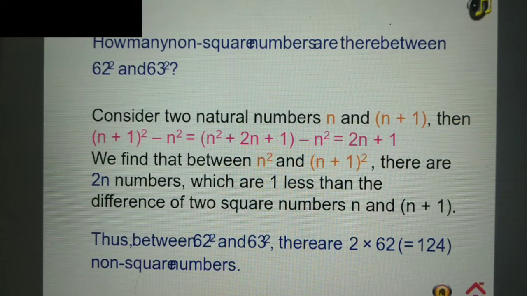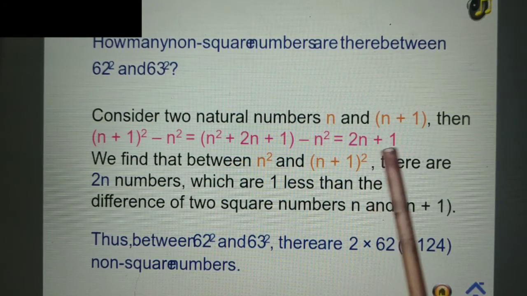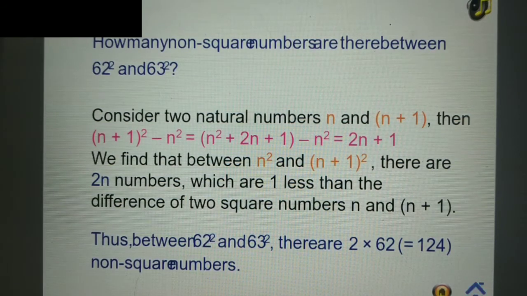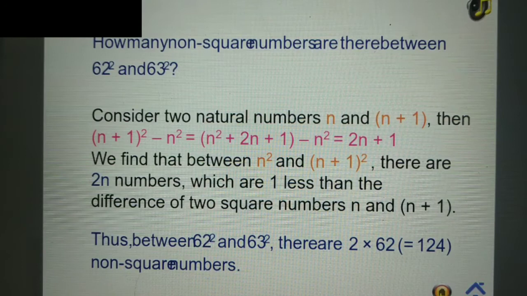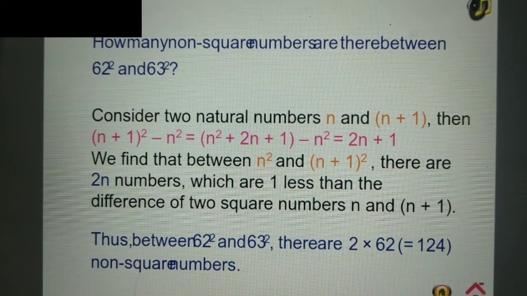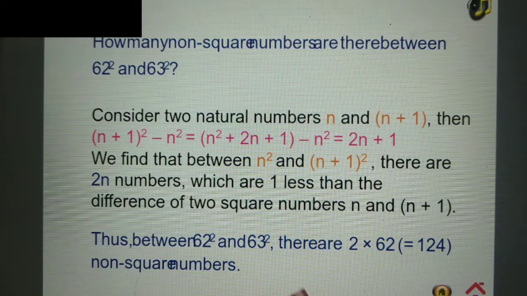So what do we find out? We find that between n square and n plus 1 square, between two consecutive perfect square numbers, there are how many numbers? 2n numbers lie, because this result is 1 greater than 2n, as we have seen in the previous example, which is 1 less than the difference between the square numbers. So between 62 and 63, how many numbers lie? 2 multiply 62. We consider n for the first entry. Here the first entry is 62. So 2 multiply 62, that is 124 numbers are present between these two perfect square numbers.